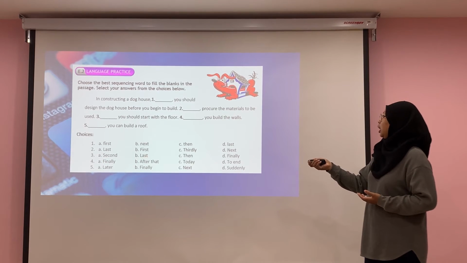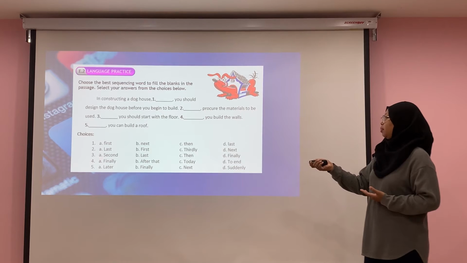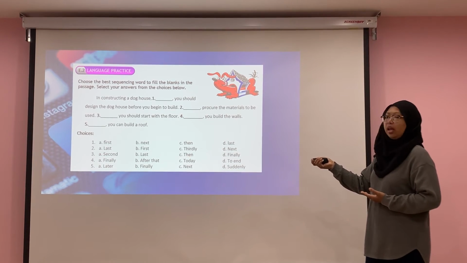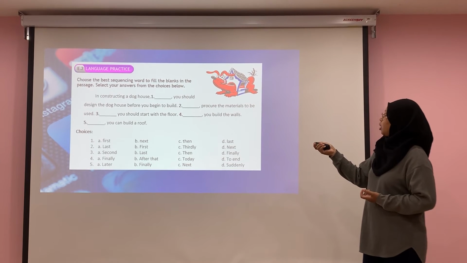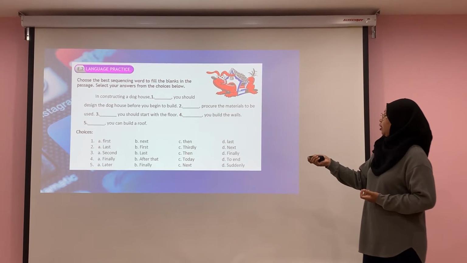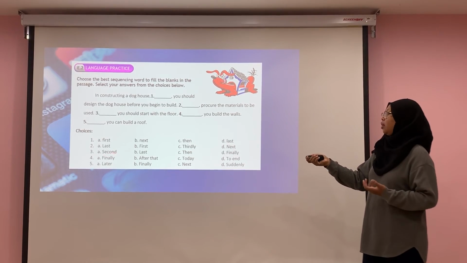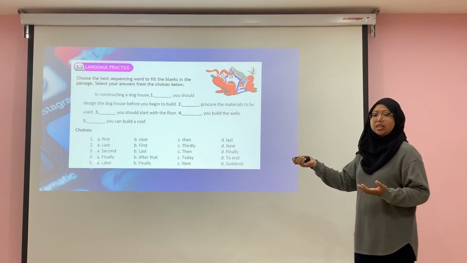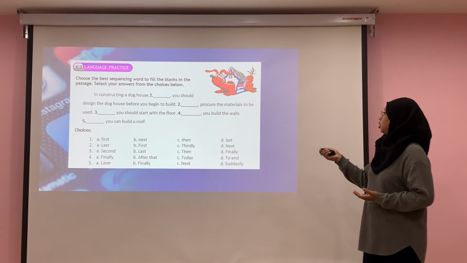You should start with the floor. Second, last, then, finally. Now this is tricky because we have "second" and "then." But it should be "then." Then you should start with the floor, because there is no adverb here like "secondly." So it should be "then." You build the walls.